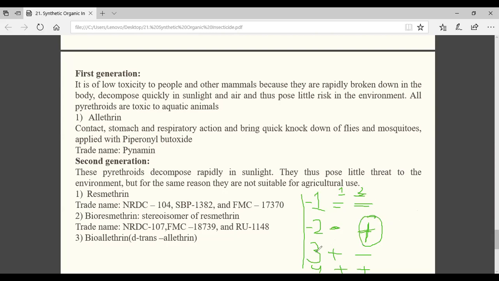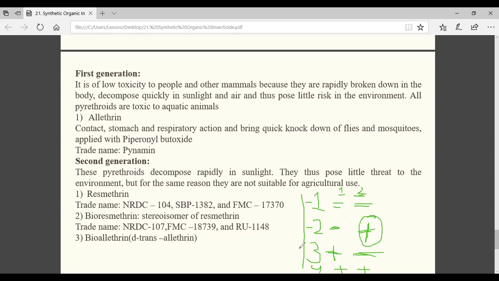In the third, what happened? You see, the first factor is positive. That means they became photostable. Yes or no? But the second factor, you see, again negative. That means they were negative, good or poor? Negative means disadvantage, yes or no? They became poor stomach poison.